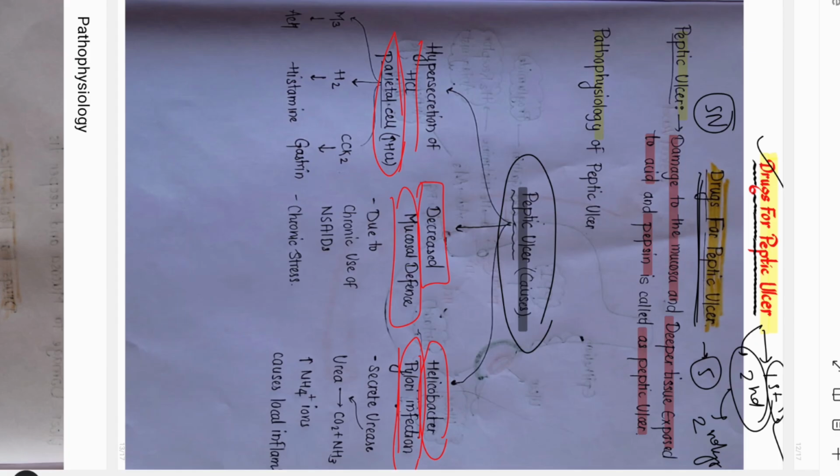First of all, the hypersecretion of HCl is due to mainly three causes. The first cause is acetylcholine secretion. Acetylcholine acts on the M3 receptor, that is, the muscarinic receptor. As we have seen, there are mainly 5 types of muscarinic receptor: M1, M2, M3, M4, and M5. Here the M3 receptor is present in the stomach, and the M3 receptor acts on glands to increase their secretion. So here acetylcholine will act on the M3 receptor.